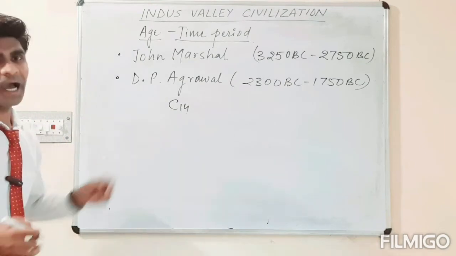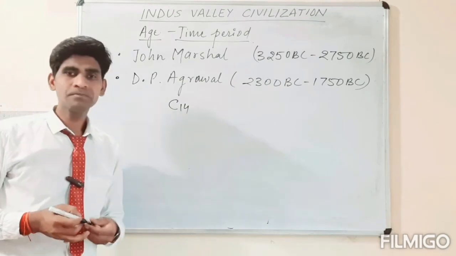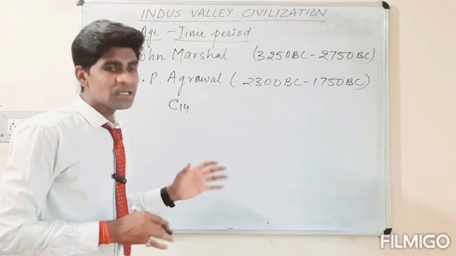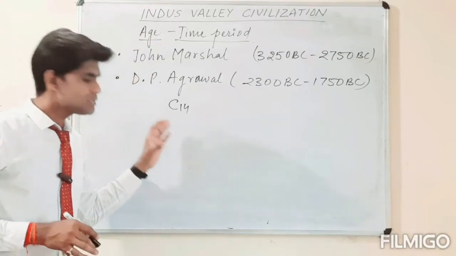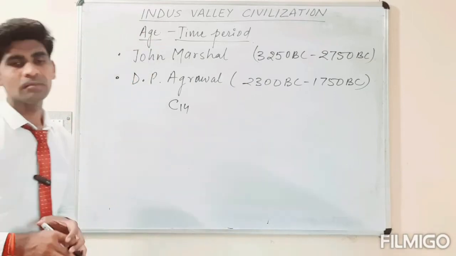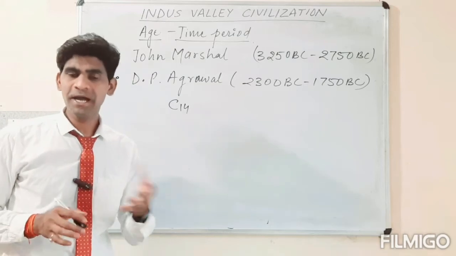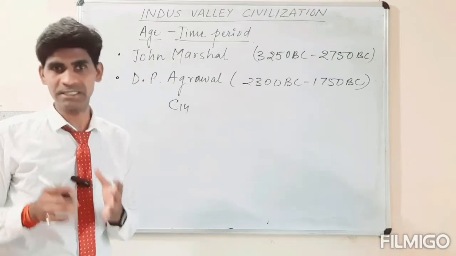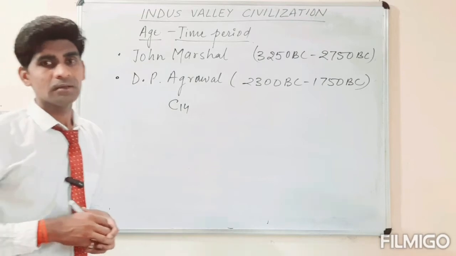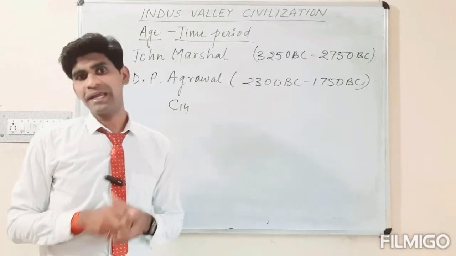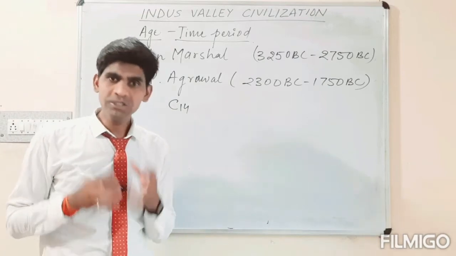Actually, by using the isotopes of carbon, this technique could be used to determine the age of the remains, the archaeological sites or archaeological sources we are getting.